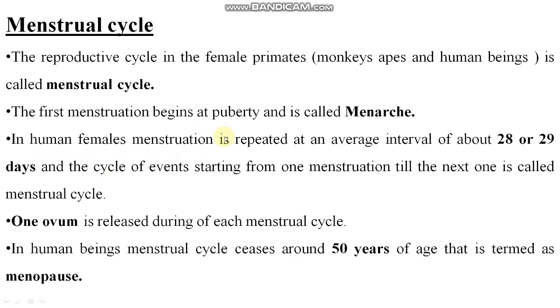So menstruation is repeated at an average interval of about 28 to 29 days, and the cycle of events starting from one menstruation till the next one is called menstrual cycle, right? One ovum is released during each menstrual cycle.